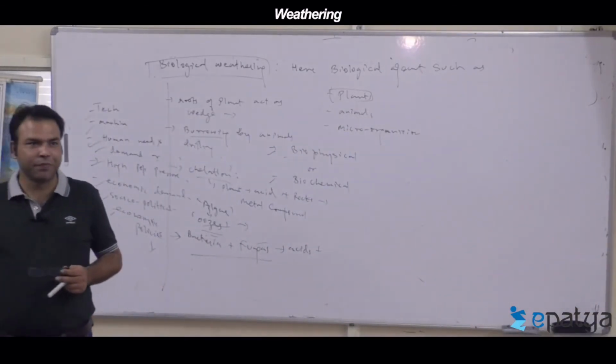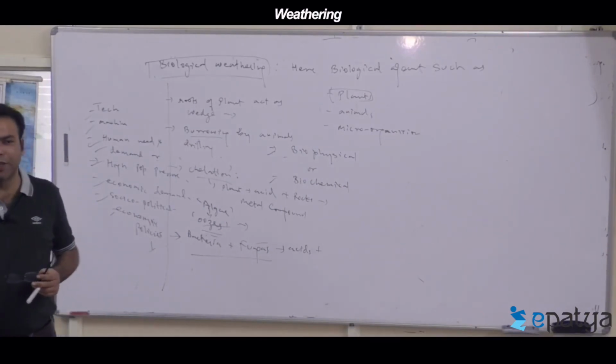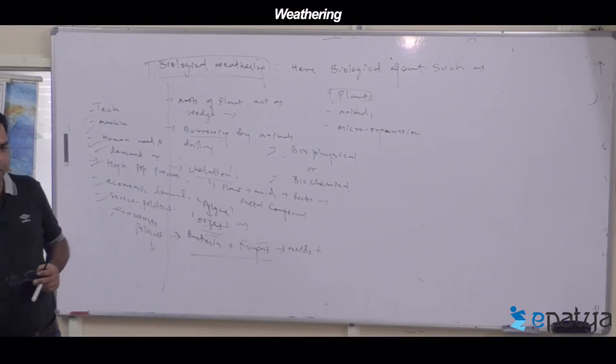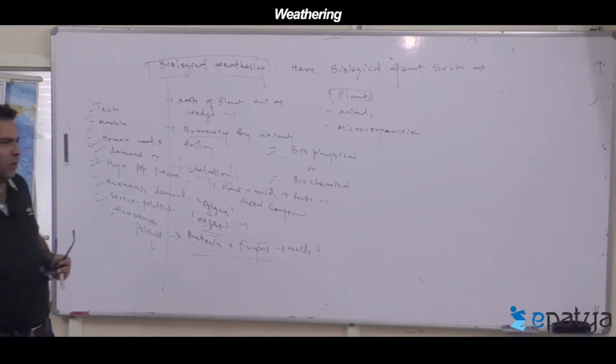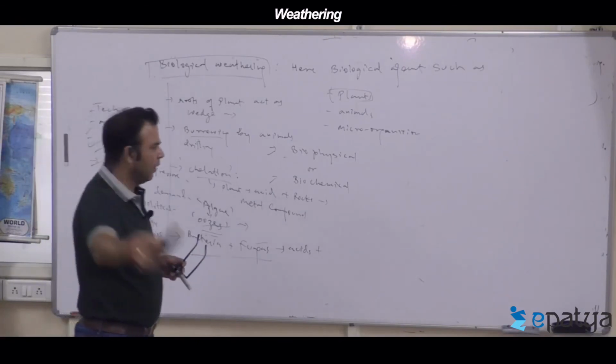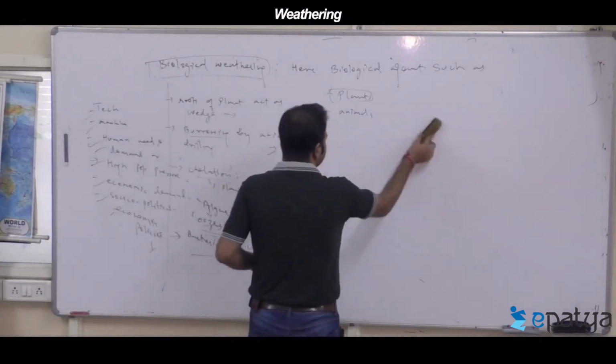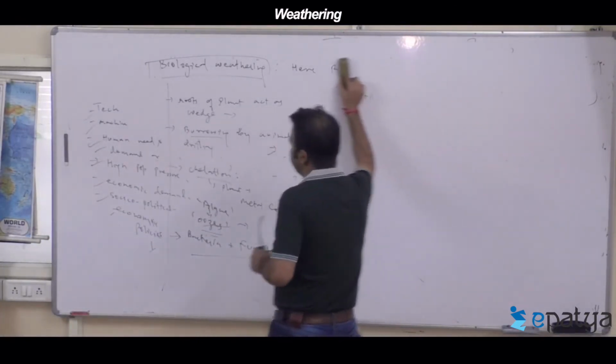And so groundwater tables fall, and surface runoff increases.